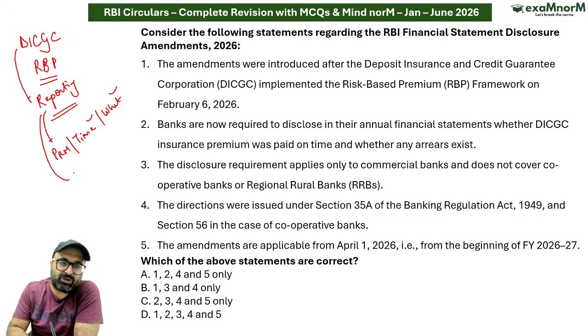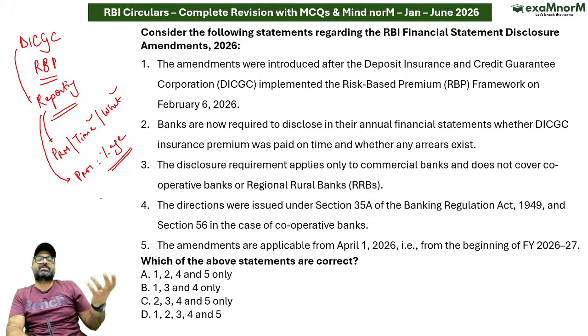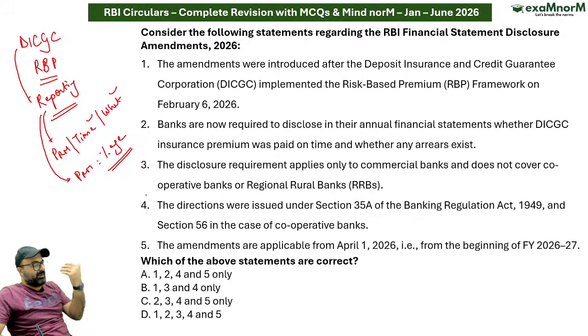Bank should not use the premium percentage which they are paying in order to attract more depositors, because अगर आपका रिस्क कम है तो आपका प्रीमियम परसेंटेज कम होगा, premium as a percentage of deposit कम होगा, but you cannot use it to attract the customer.